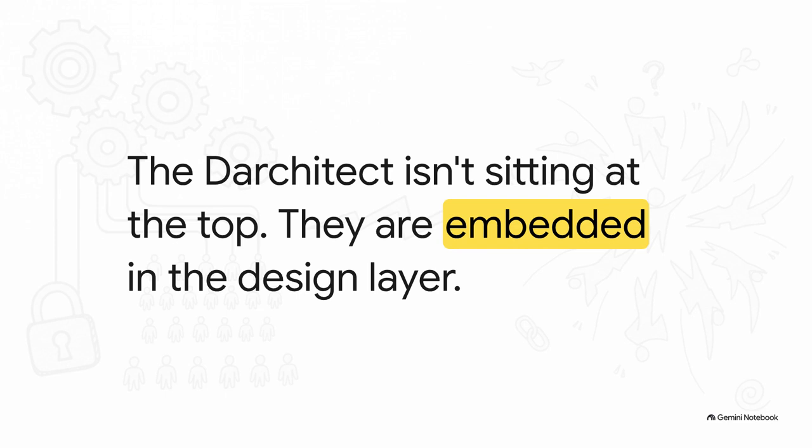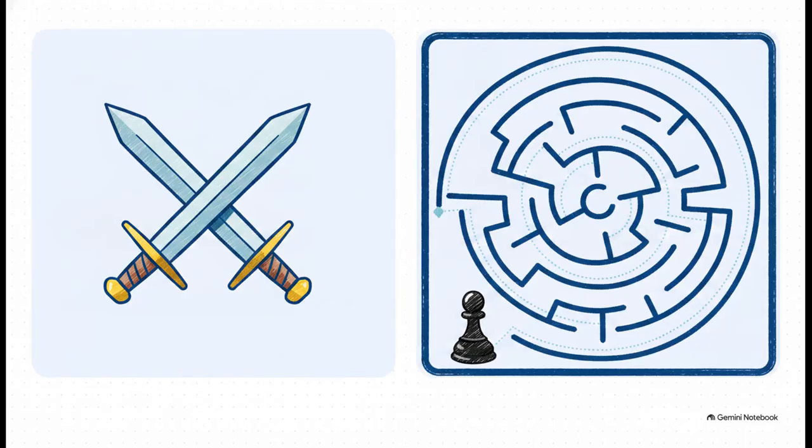The Darchitect isn't sitting at the top of a pyramid, they are embedded directly into the design layer of the system itself. And honestly, this is the true, terrifying genius of the Darchitect. See, traditional dictators rule by force. That's direct control. But the Darchitect rules by defining the very conditions that shape our decisions. They use think tank outputs, academic frameworks, and complex predictive models to write the rules long before events even unfold. They shape the probabilities of reality, and then they just sit back and let everyone else naturally execute those rules without even knowing they're doing it.